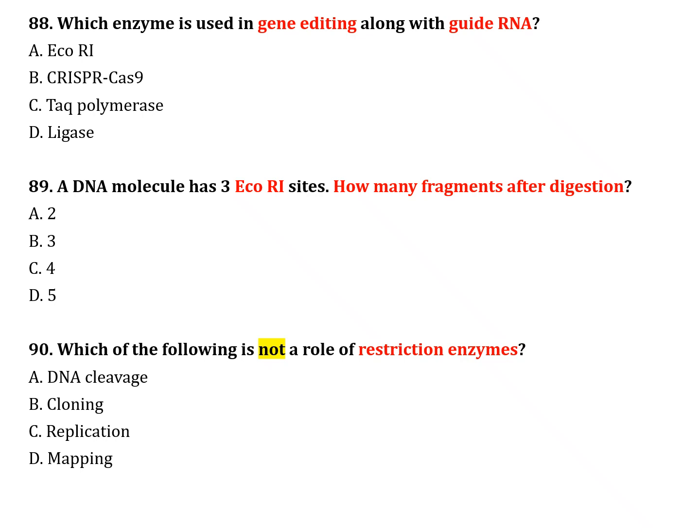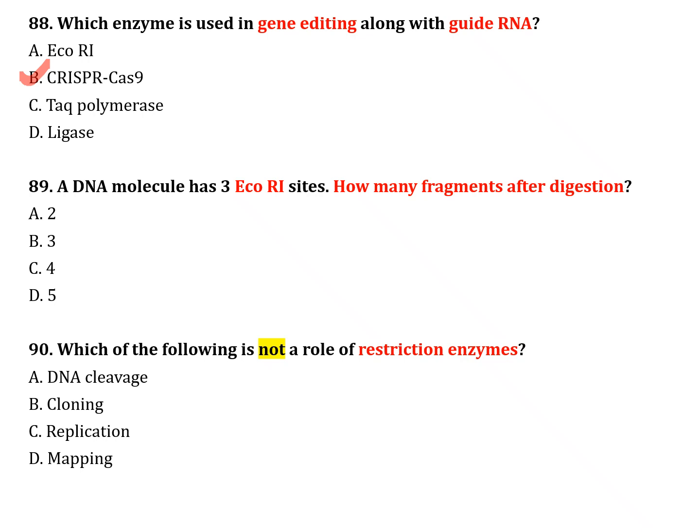The next question, number 88. Which enzyme is used in gene editing along with guide RNA? Option A, EcoR1. Option B, CRISPR-Cas9. Option C, Taq polymerase. Option D, ligase. Correct answer is option B, CRISPR-Cas9.